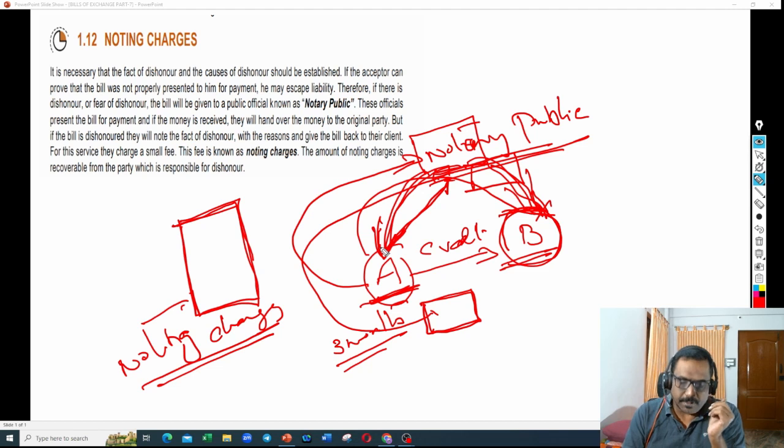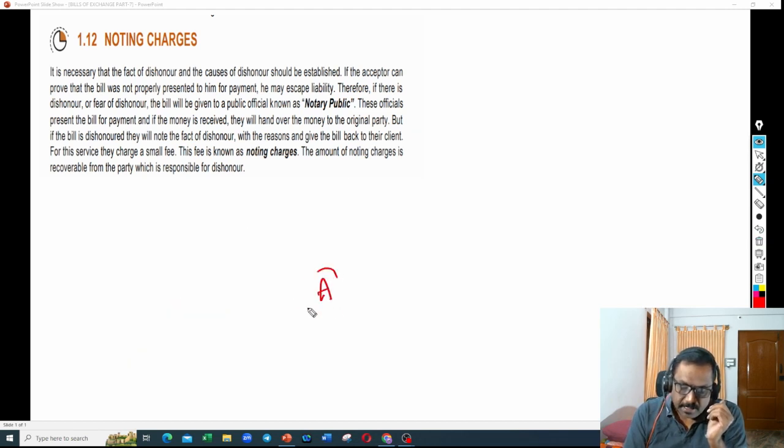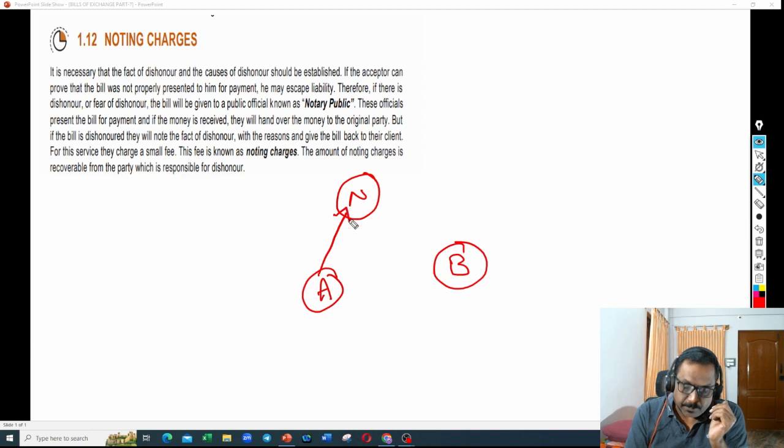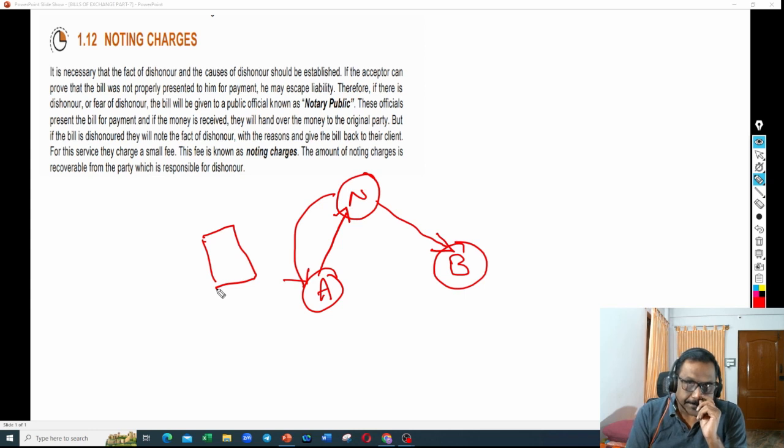Once the noting charges are paid by A, what will happen? A, B and the notary, I'm making it as N. A went and approached the notary. The notary went and approached B, and B said no to making the payment. The notary came back to A and said, this is the document I prepared for non-payment by your buyer. So for that, A has to pay noting charges.